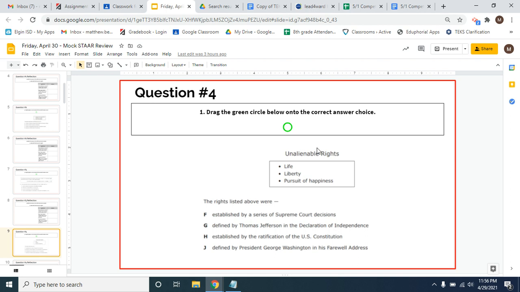These were things that he was saying that Great Britain was taking away from the colonists, and that it's the duty of the government to ensure that people, right, the citizens of that government or of that country, have these things. They have the right to life, to liberty, which means freedom, and the pursuit of happiness. You're not guaranteed happiness, but you're supposed to be guaranteed that you have the freedom to seek out what makes you happy, essentially.